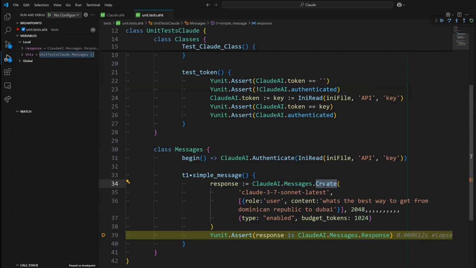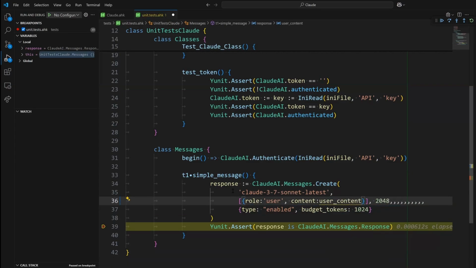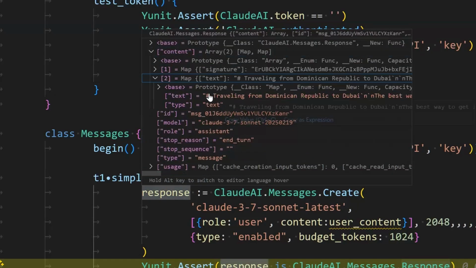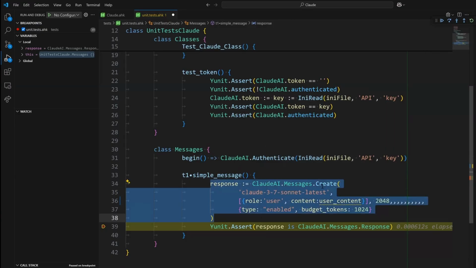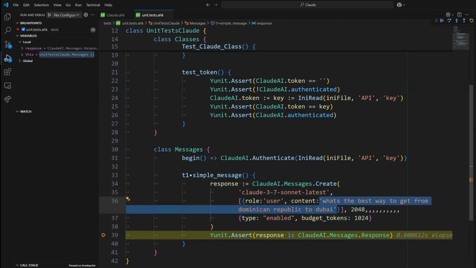So what I would do is build a GUI or UI in which the user can type a question, hit the OK button, and when they say OK, I will grab the contents of whatever they typed and put it right here. So user content. And once the response is back, I will grab the response that Claude gave me, the text that it gave me right here, and put it back to the UI in some other way. You see what I mean? So it is really simple for us to use the Claude class. And once you get used to how it behaves, it's really interesting.